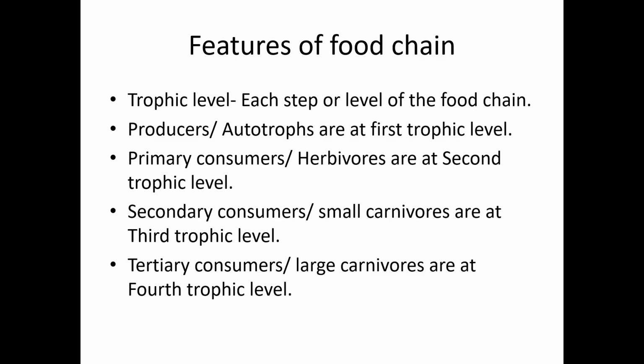Now coming to the third trophic level. The third trophic level includes secondary consumers or small carnivores which feed on the herbivores. These small carnivores who feed on the herbivores are included in the third trophic level. And the fourth trophic level includes large carnivores or tertiary consumers. Large carnivores like tiger, lion and so on will come under tertiary consumers. They are included in the fourth trophic level.